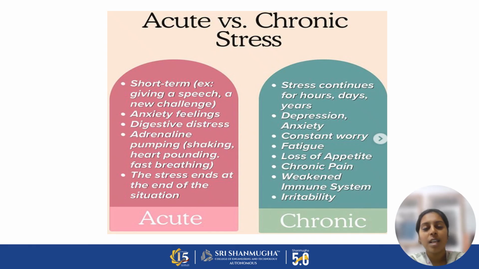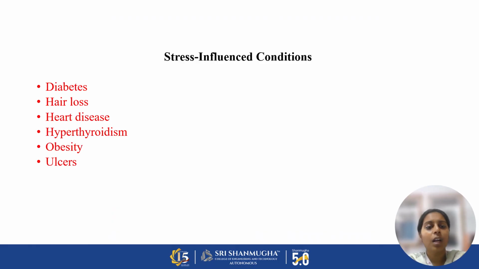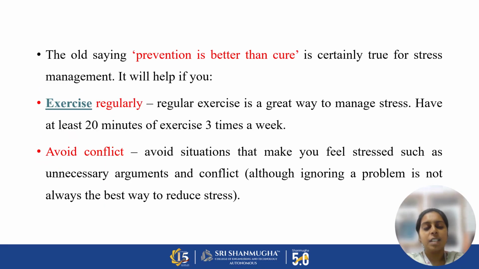It stays for hours, days, and years. So these are the conditions that stress influences: diabetes can occur due to stress, hair loss can occur due to stress, heart diseases can occur due to stress, hyperthyroidism, obesity, and ulcers.